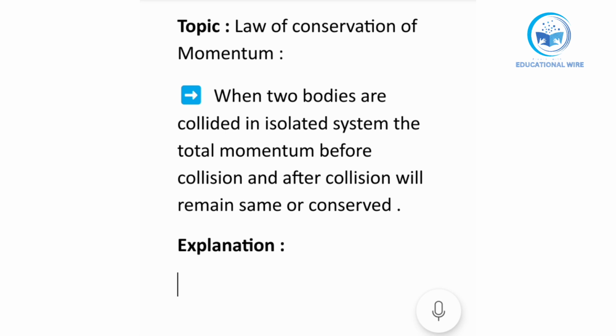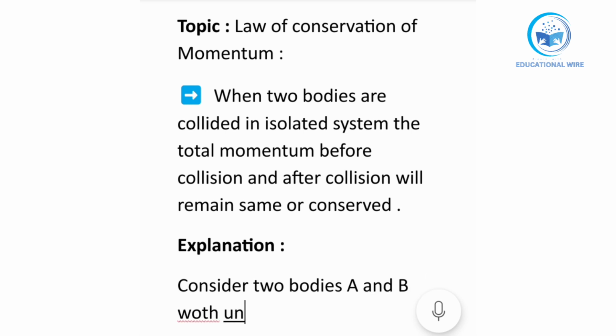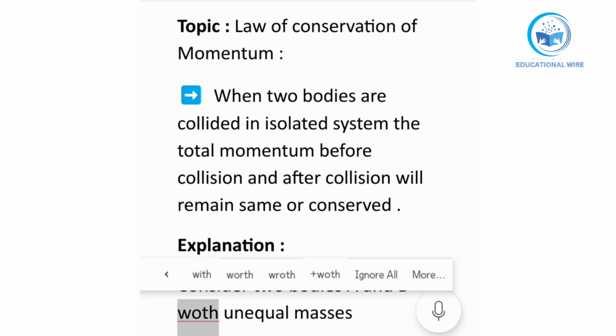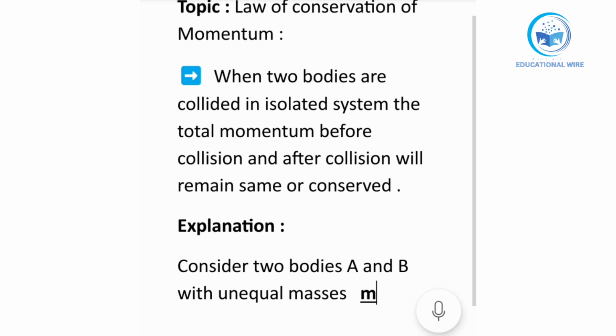Okay, explanation said that consider two bodies A and B with unequal masses m1 and m2. Okay, we have to consider two bodies A and B with unequal masses m1 and m2.